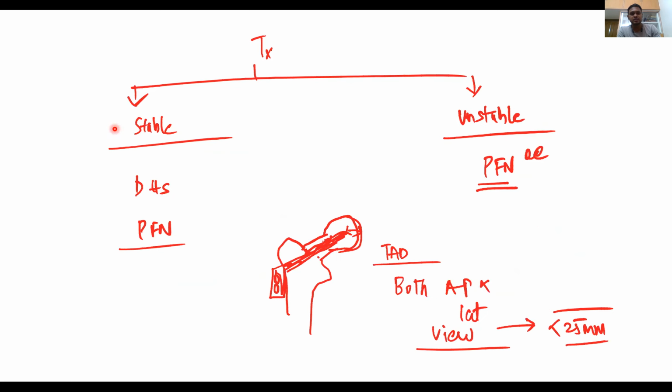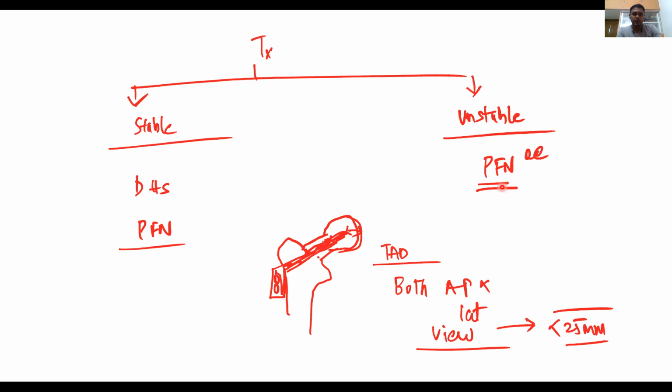So going to the fixation, stable fracture of intertrochanteric can be fixed with DHS or PFN, extramedullary or intramedullary implant. Unstable fracture should be fixed with intramedullary nailing. Why? Because if you fix a reverse oblique fracture with a DHS, because of the adductor pull of the shaft fragment, the implant will fail. Okay, so always go for intramedullary nailing in case of unstable fracture.